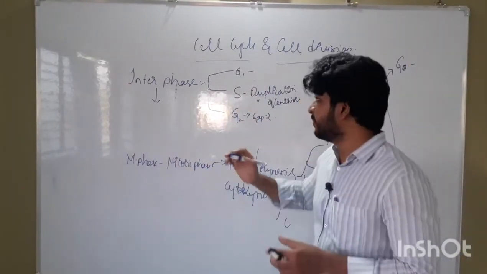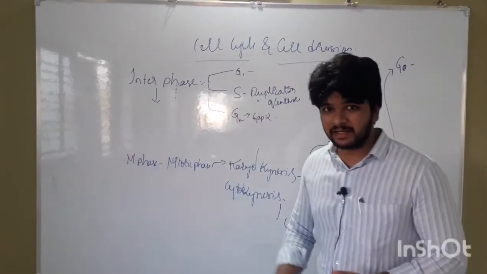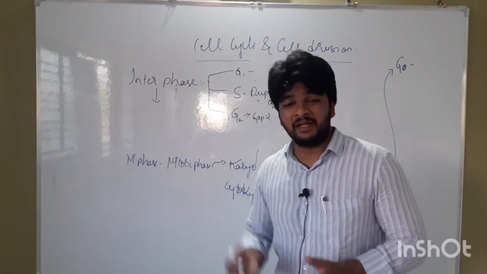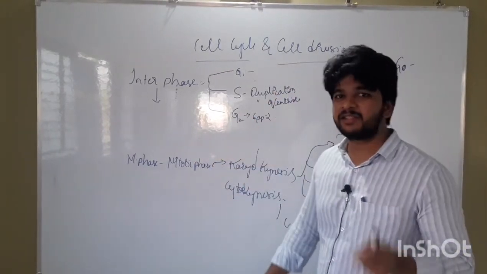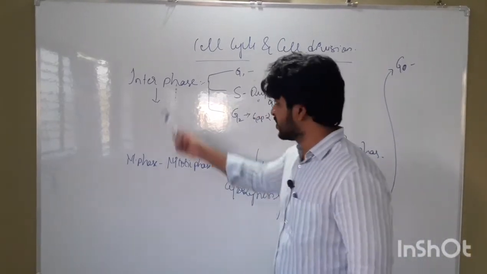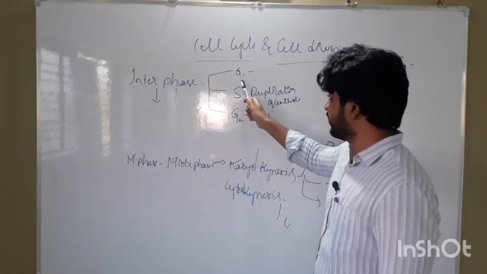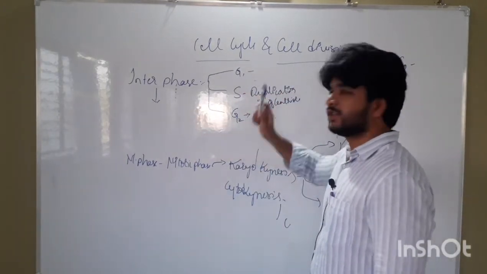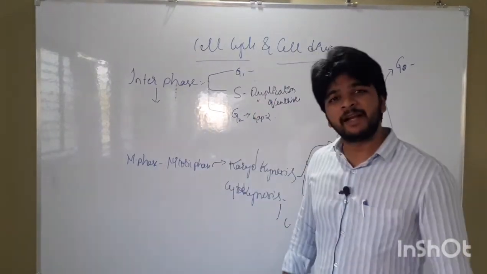This is a brief introduction about the cell cycle. The sequence of events taking place during cell division is called the cell cycle. It is broadly divided into two substages, interphase and M phase. Interphase is again subdivided into G1 phase, S phase and G2 phase, and is also called the preparatory phase.